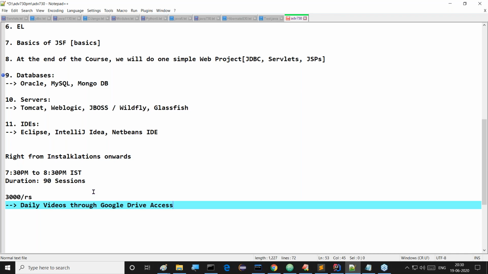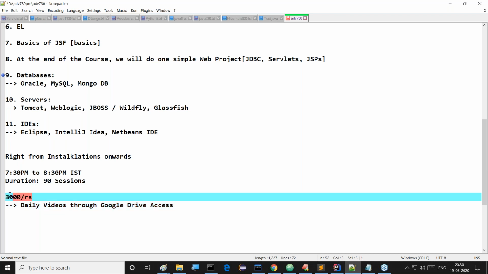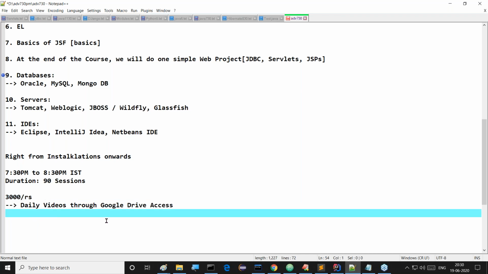Right, sir. This 3,000 rupees is for the sake of this lockdown. We thought intentionally for all people, and then we have given the lowest price. Try to utilize this clearly. This is the point I'm telling you: daily videos through Google Drive access that we are able to provide. This is one thing. And the second one is which one? I think nearly 500 plus pages of soft copy material of advanced Java. You are able to get 500 pages of soft copy material, and I think this is downloadable.